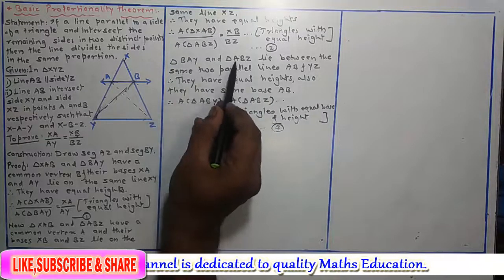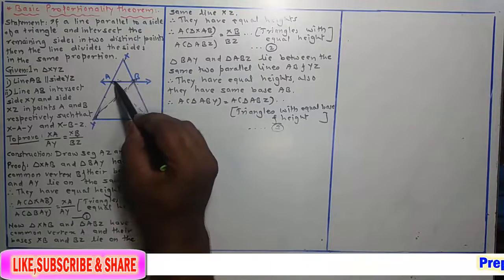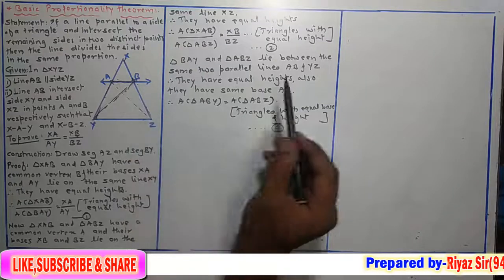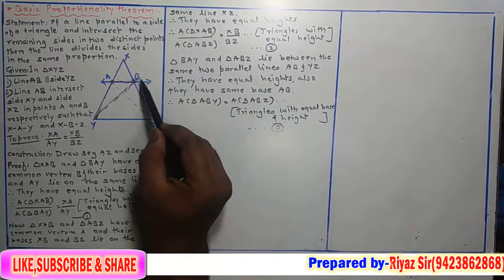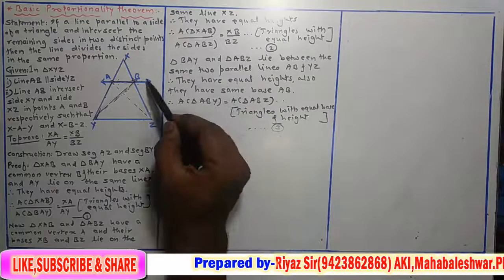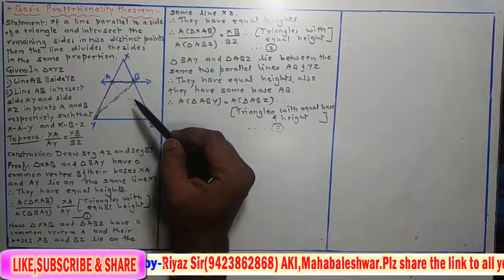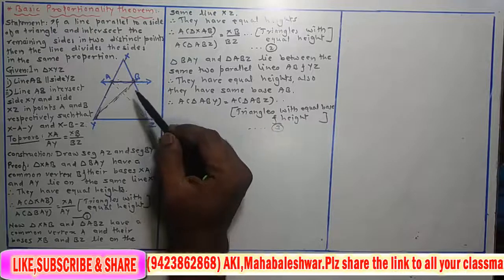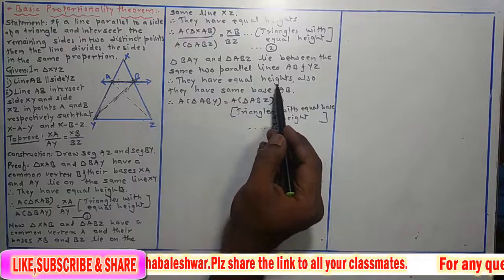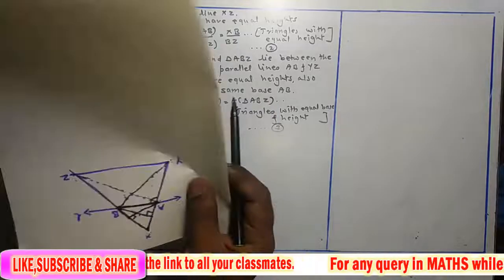Now triangle BAY and ABZ. Triangle BAY means this triangle, and ABZ, this triangle. Both the triangles lie between the two parallel lines AB and YZ, therefore they have equal heights, because the definition of parallel lines is non-intersecting lines, or the distance between two lines is always constant. Such two lines are called parallel lines. So they have the same equal heights, and also they have the same base AB. We consider those two triangles like this.